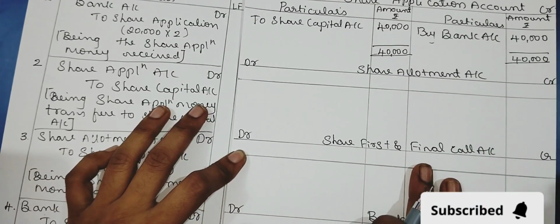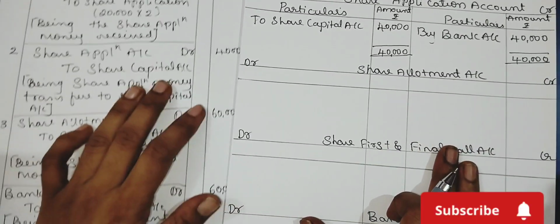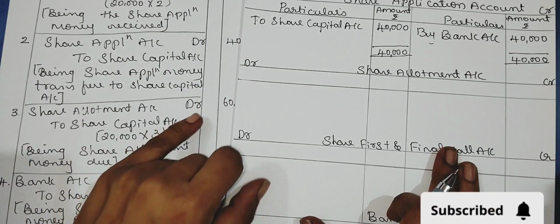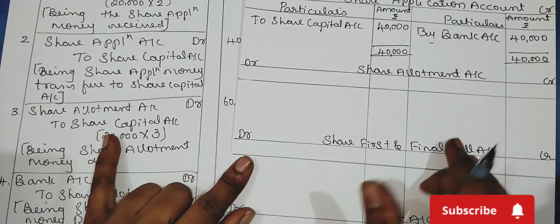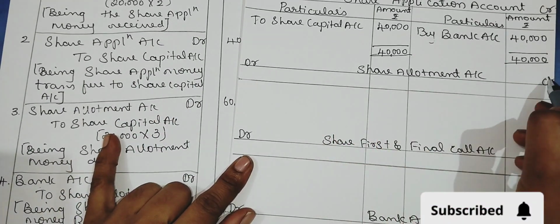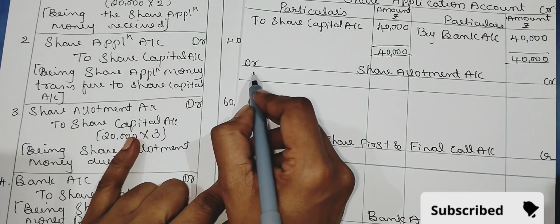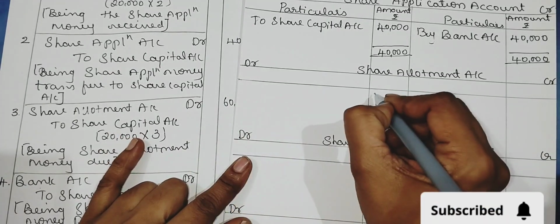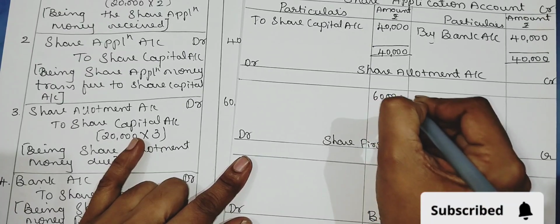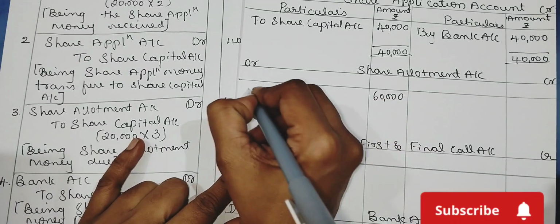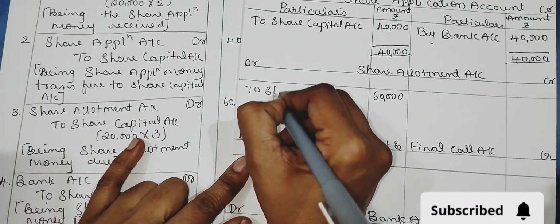Next, we are preparing the share allotment account. Share allotment account debtor to share capital account, and the amount is 60,000.